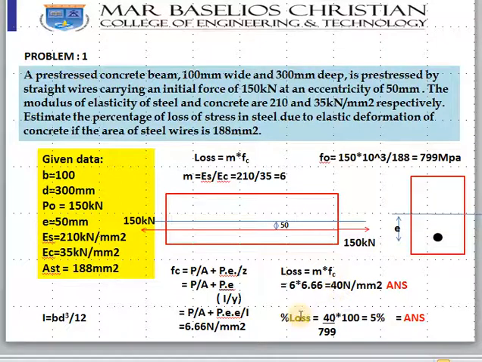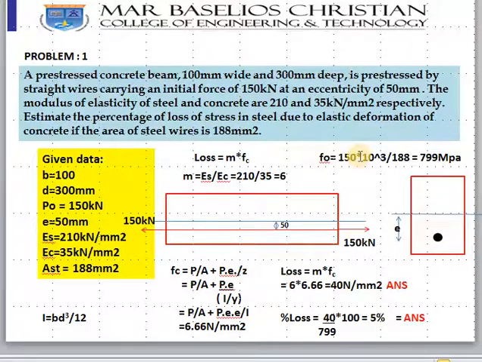Now the question is, how much is the initial stress, because we need to find out the percentage loss. So you should know the initial stress of the steel. The force on the steel is 150, and the area of the steel wire is 188.